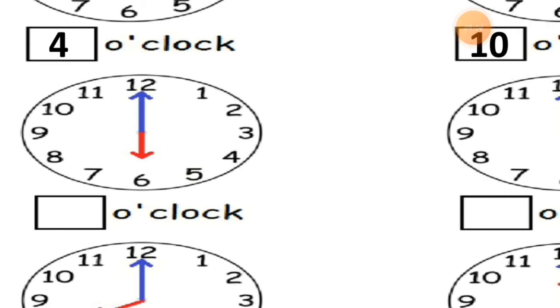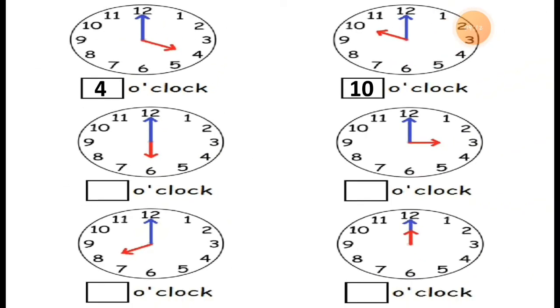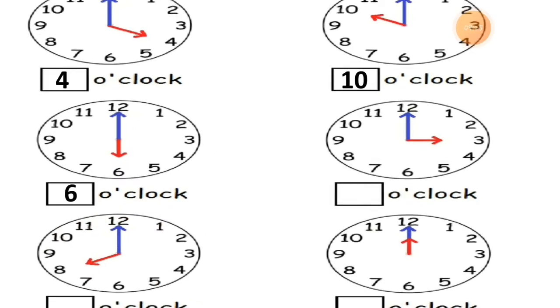The red color hand is the hour hand, and it is pointing to 6. So students, what time is it? It is 6 o'clock. How can you write this down? You can write it this way: 6 o'clock.